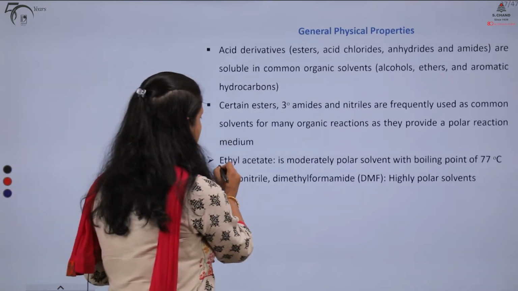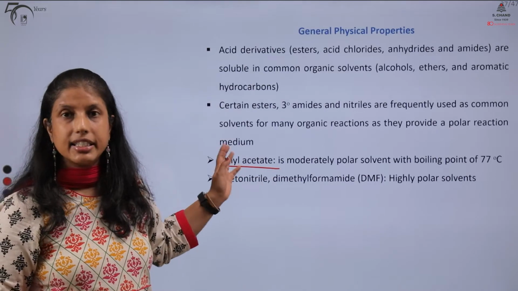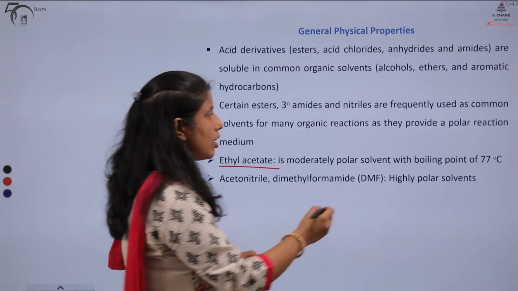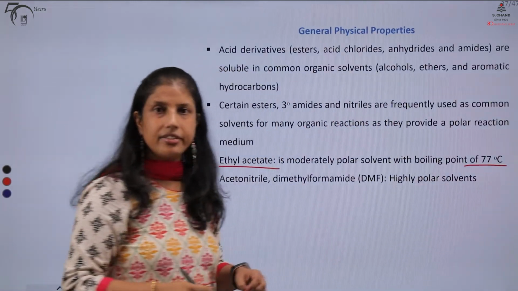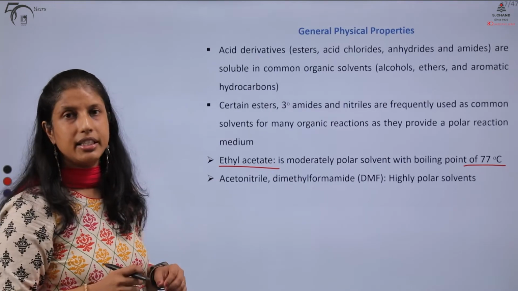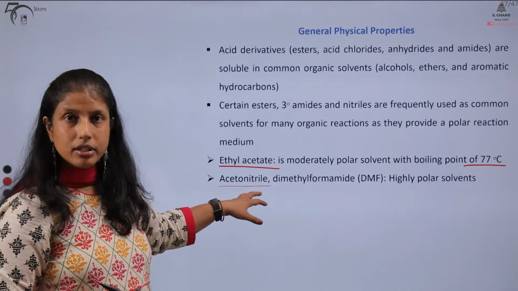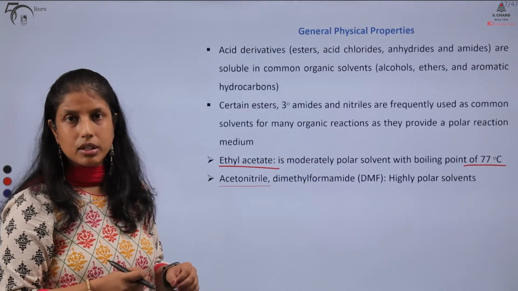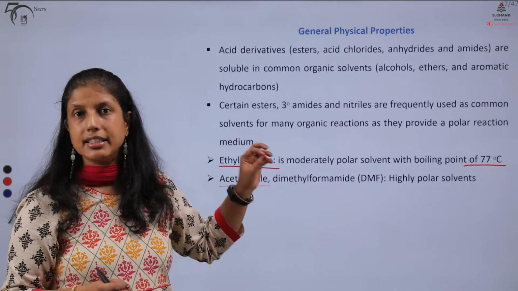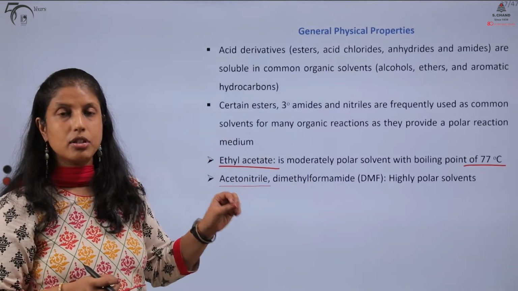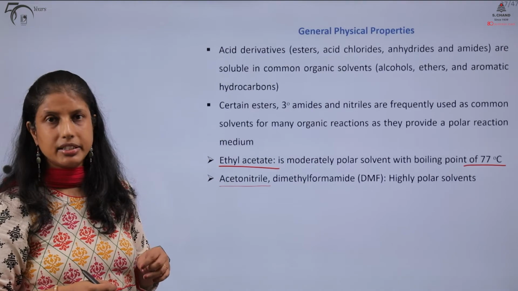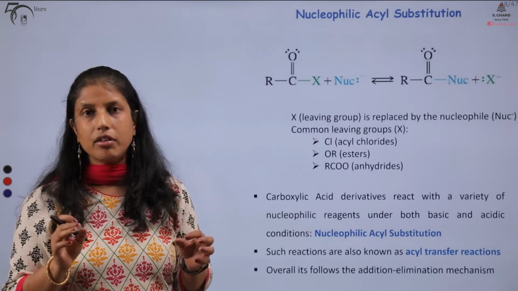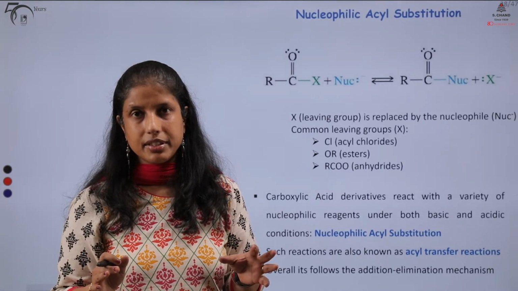For example, the common ester ethyl acetate is an excellent moderately polar solvent with a boiling point of 77 degrees, very commonly used in the organic laboratory. Molecules like acetonitrile and dimethylformamide are extremely polar in nature and also serve as excellent highly polar solvents, almost comparable in polarity to that of water.